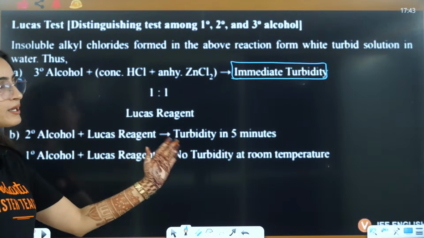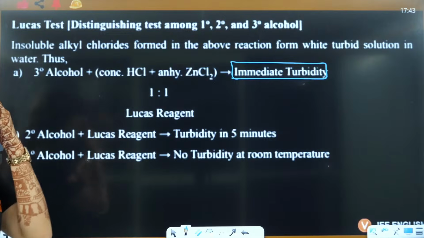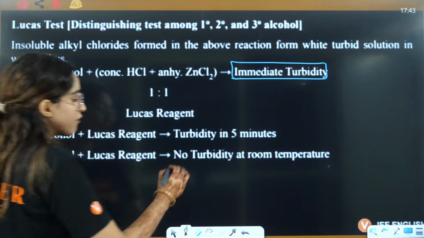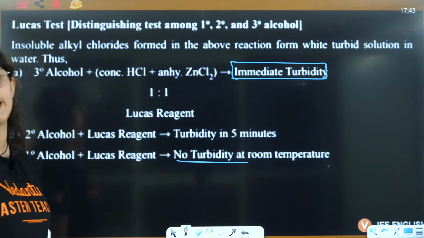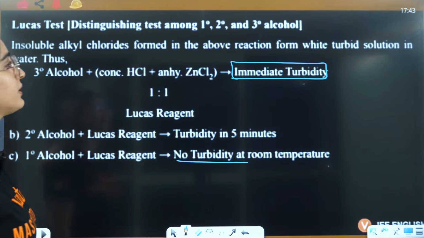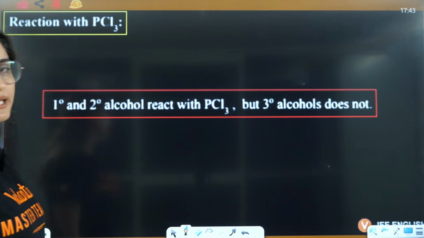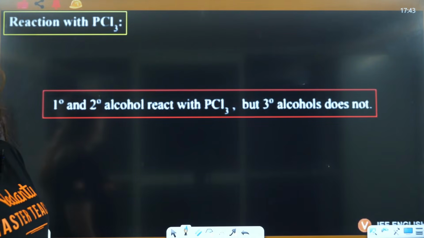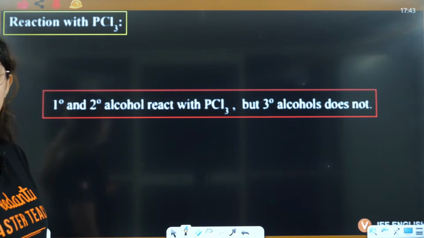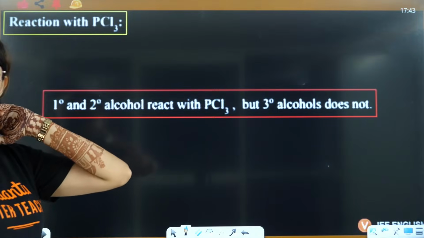In 2 degree it will appear after 5 minutes, and for 1 degree it will appear after 30 minutes, and that too only with prolonged heating. Otherwise at room temperature nothing will happen here, right? So that is the reason 1 degree and 2 degree need ZnCl2, and that too the reaction takes place after a long time. Okay, right?